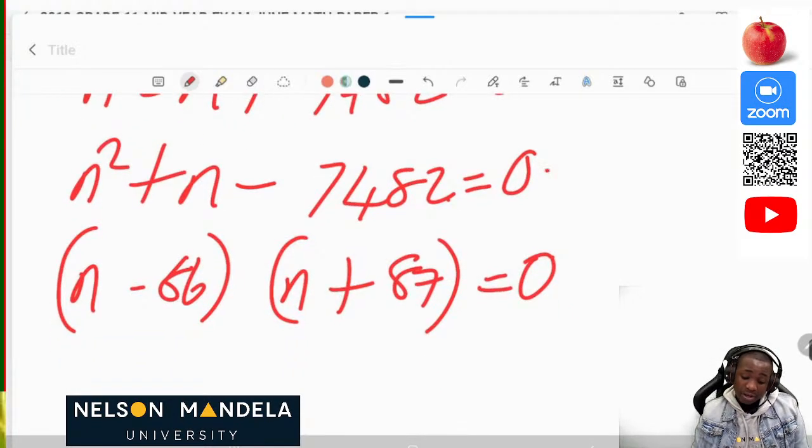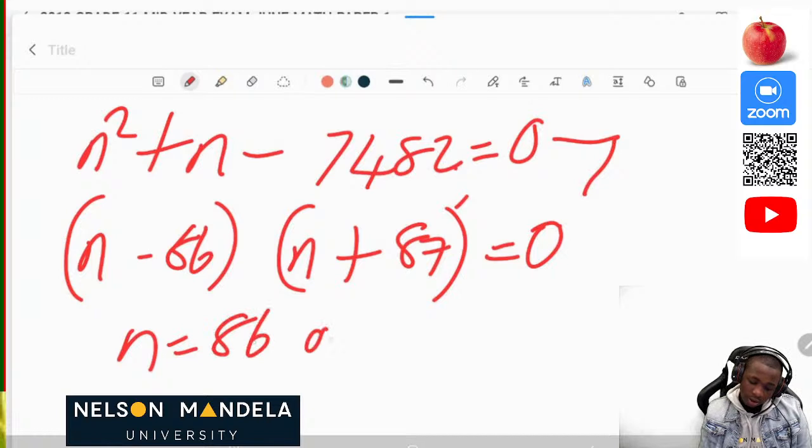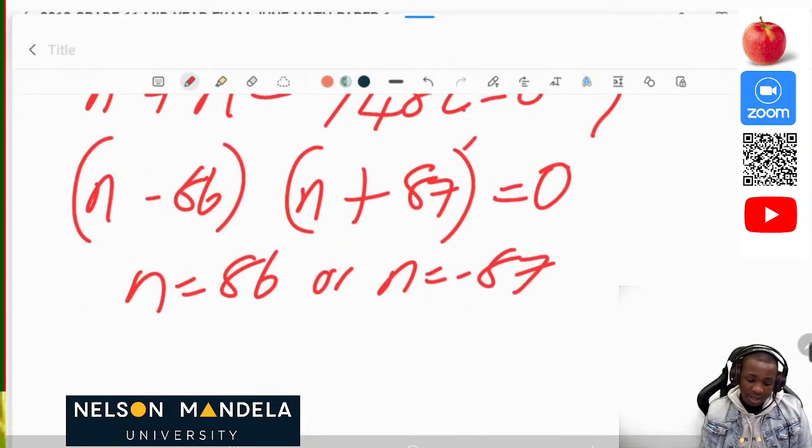So I urge you, if you don't know how to find factors, use the quadratic formula so that you can get the correct answer. In this instance, you are calculating n. So you start by writing your quadratic formula. Then after that, you substitute where you see x, now you put the algebraic letter n, so that you can definitely see the correct solution. Then n will be equal to 86, or n will be equal to negative 87. And on this one, you conclude that therefore n is equal to 86, because your n can never be negative.